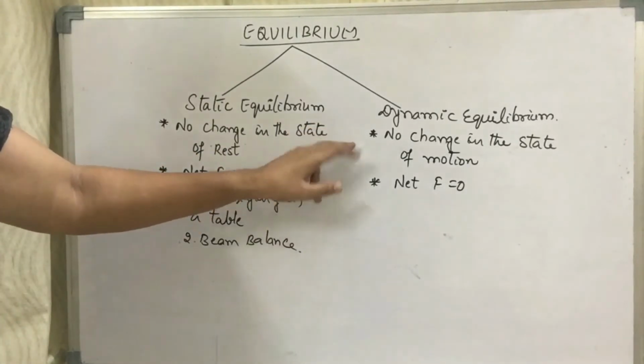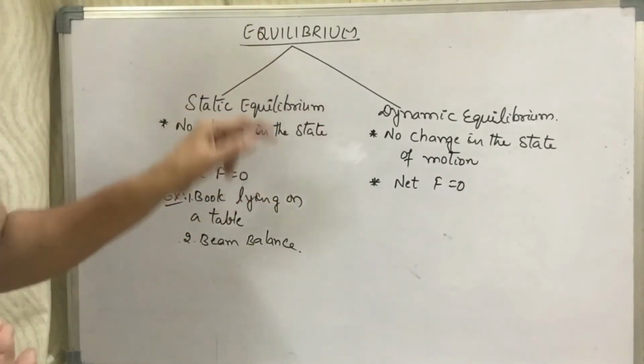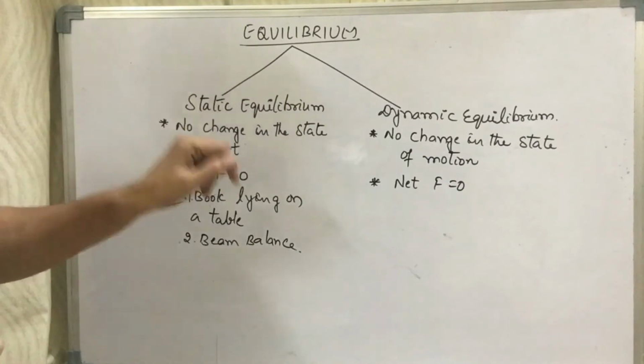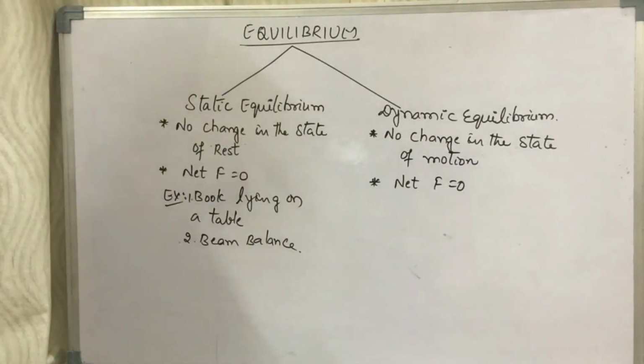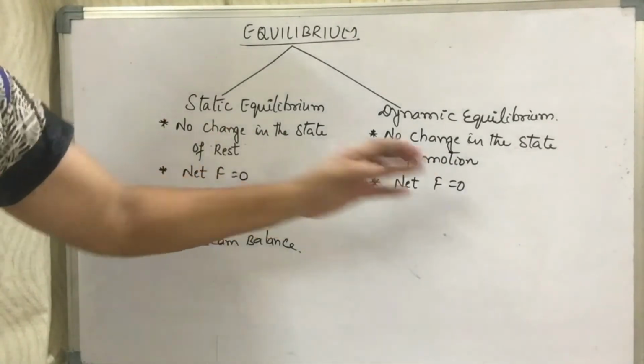Right. Next, the dynamic equilibrium. The dynamic equilibrium is when, after the application of two or more forces, there is no change in the state of motion. It means the net force is 0.